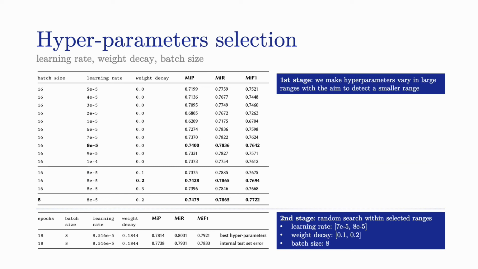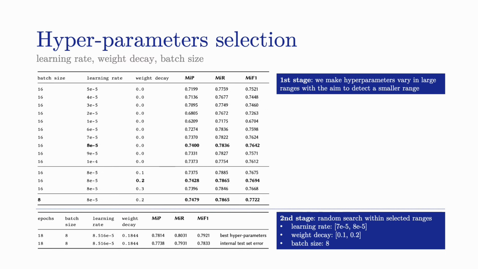We show now results of our methodology with an internal validation and test sets extracted from the available training corpus and with the official leaderboard. We studied the effects of different hyperparameters on our validation set: learning rate, weight decay, and batch size. Our search for hyperparameters divides into two stages. In the first one, we make them vary in large ranges with the aim to detect a smaller range where we'll then perform a random search. In these two stages, we train the model for 2 epochs in each experiment.